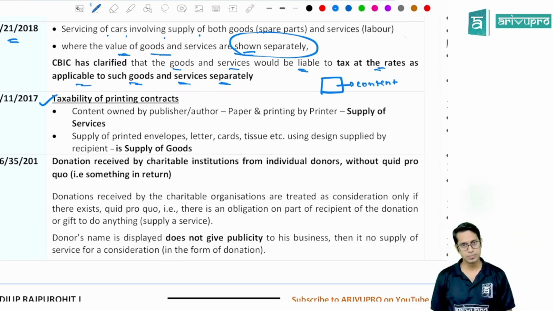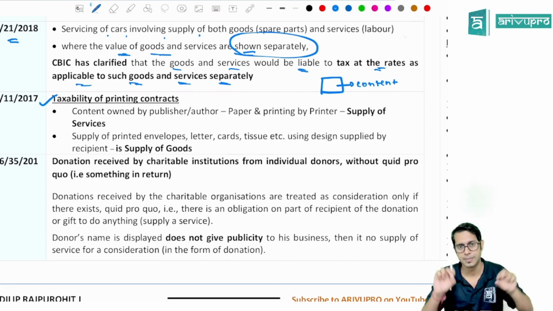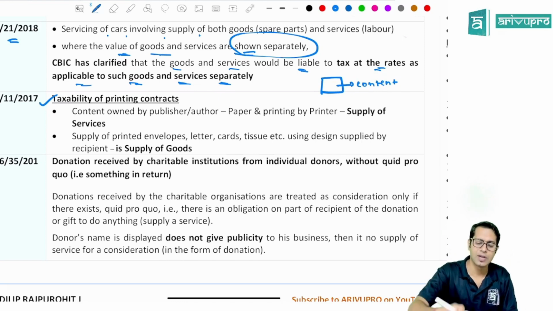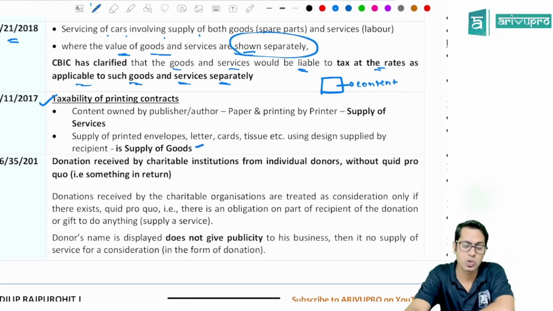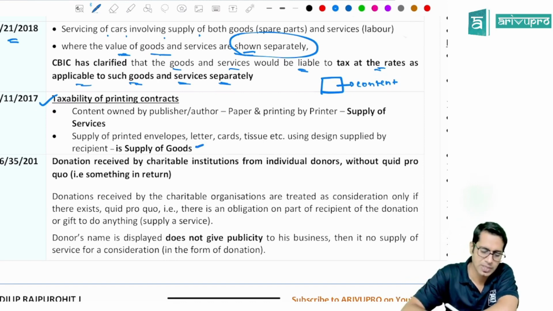But in case of envelopes and tissue papers, the logo which is put is just one small logo. The more important item is the envelope, the more important item is the tissue paper. So in that case, if a logo has been put on the tissue paper or on the envelopes, then that will be treated as supply of goods, because what is important over here is the goods, the tissue paper or envelopes.